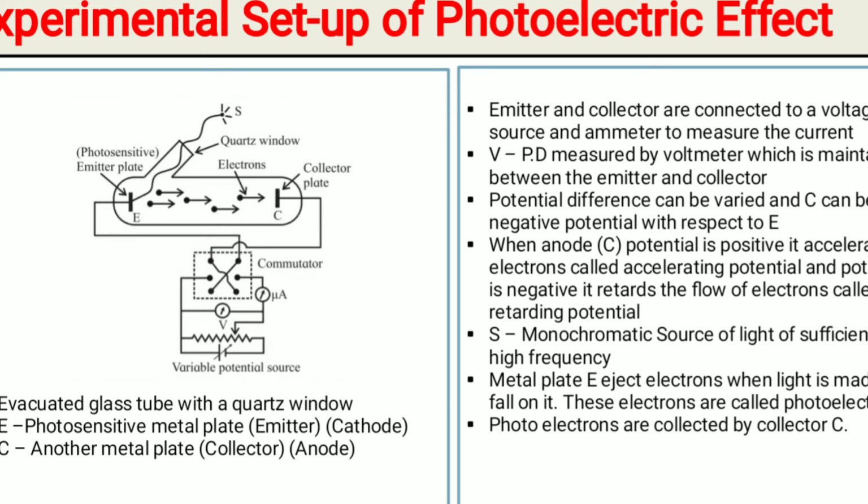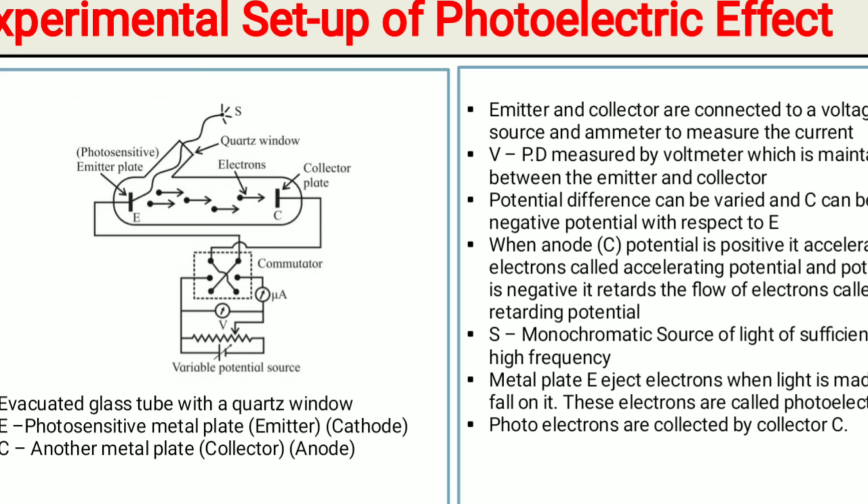When we switch on the source S, light will be incident on plate E. प्लेट E क्या है? फोटोसेंसिटिव मेटल प्लेट.